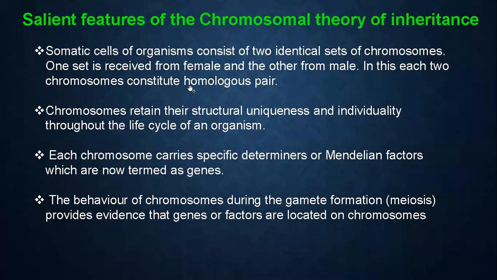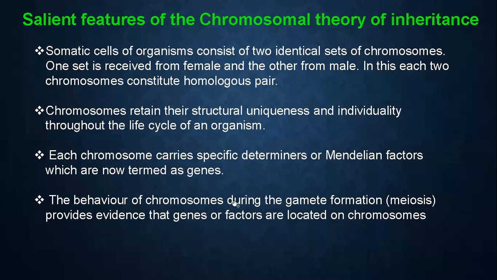In this, each chromosome constitutes a homologous pair. So we can call this a homologous pair. These chromosomes retain their structural uniqueness and individuality throughout the life cycle of an organism. And each chromosome carries specific determinants or Mendelian factors, which are now termed genes. Just now we termed these genes, but at the time of identification, Mendel did not know the name gene. Instead of that, he gave us factors. Now we know this is because of the genes.